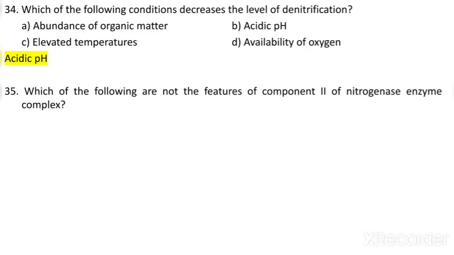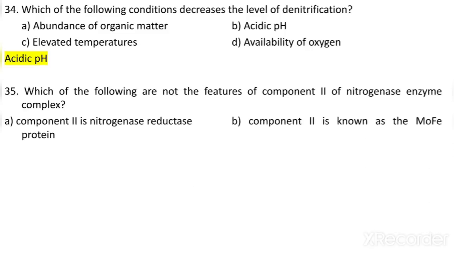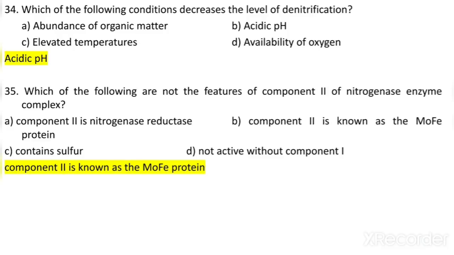Which of the following are not the features of component second of the nitrogenase enzyme complex? Component second is nitrogenase reductase. Component second is known as the MoFe protein, that is MoFe protein. Contains sulfur or not active without component first. So the answer is component second is known as the MoFe protein, which is not a feature of component second of the nitrogenase enzyme complex.